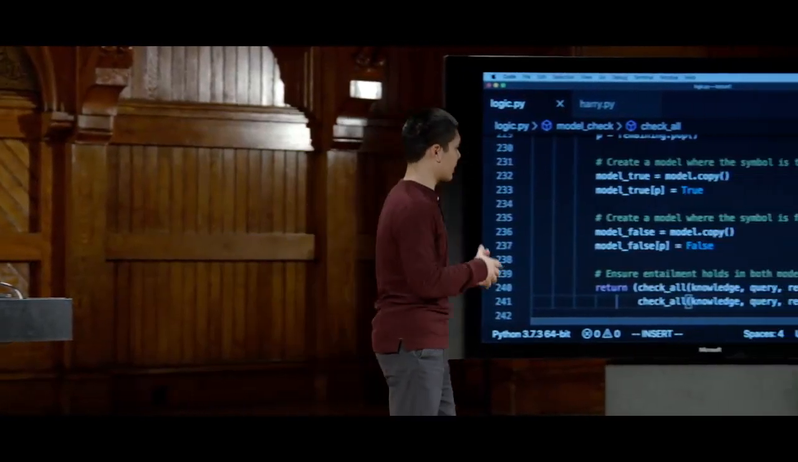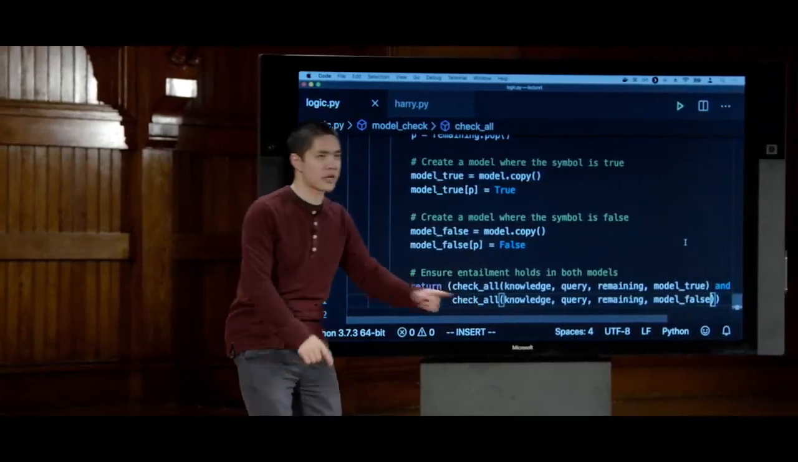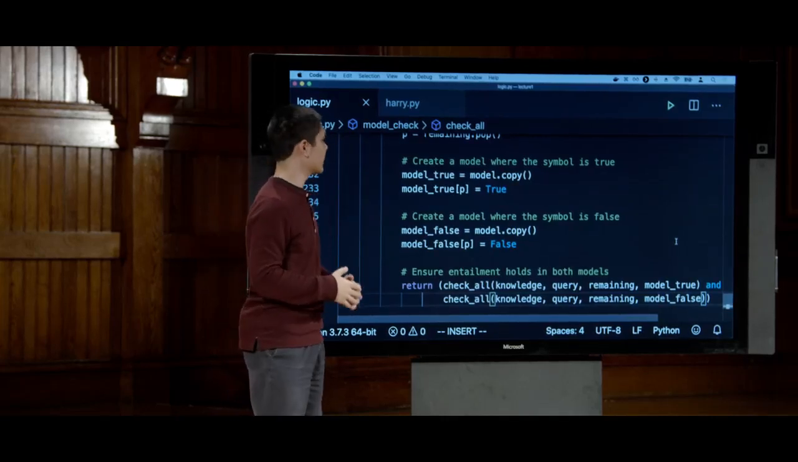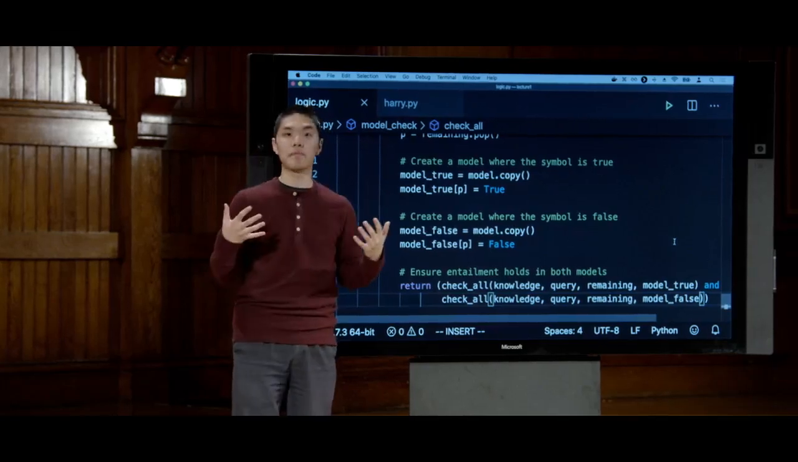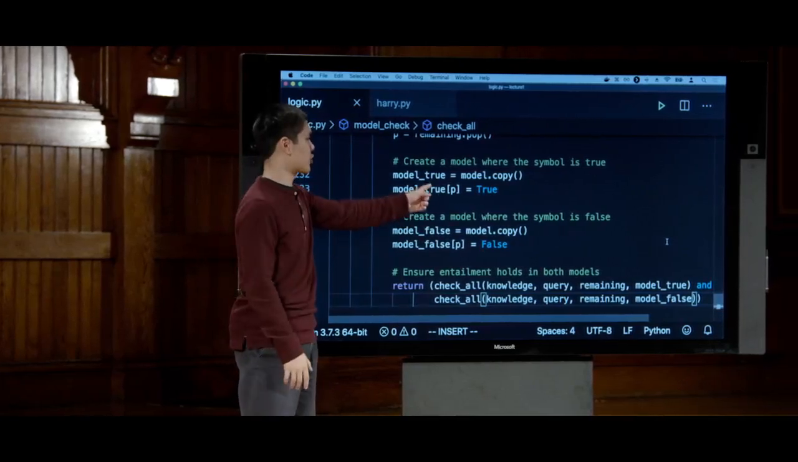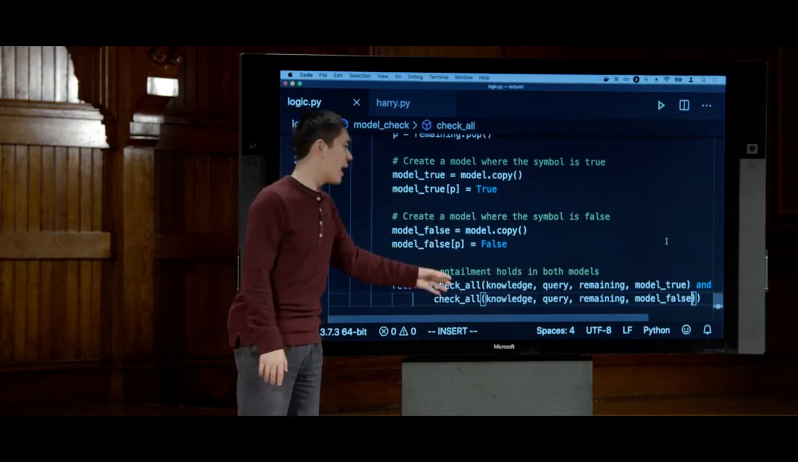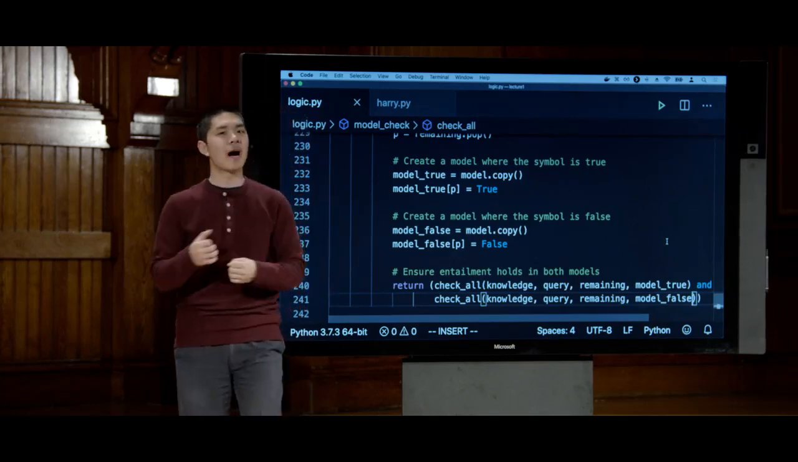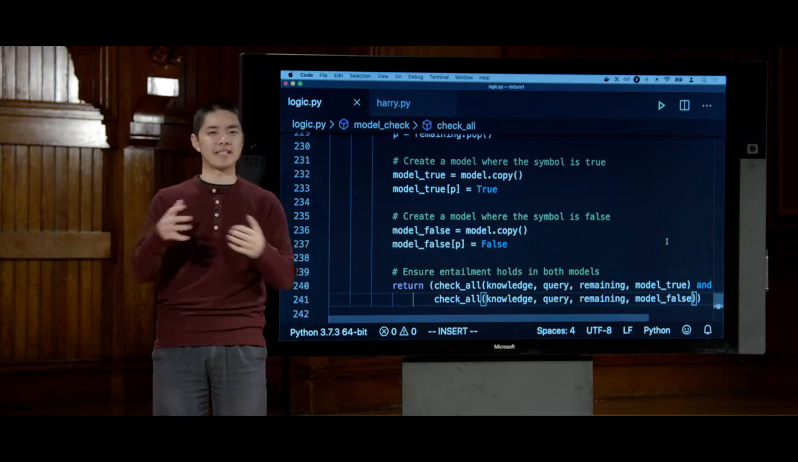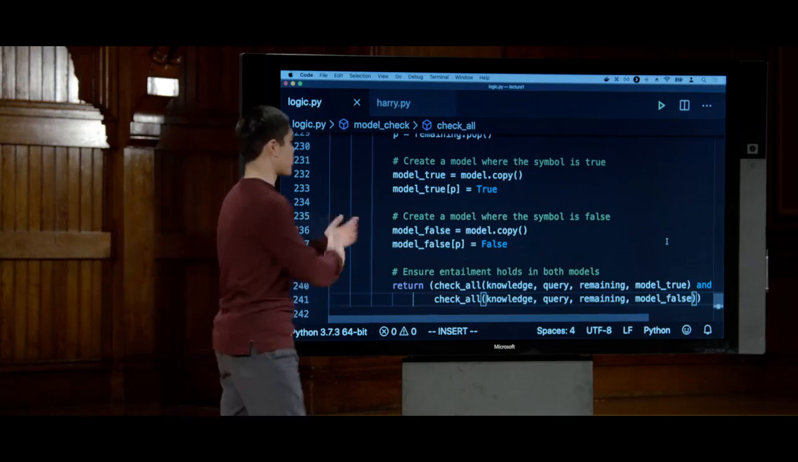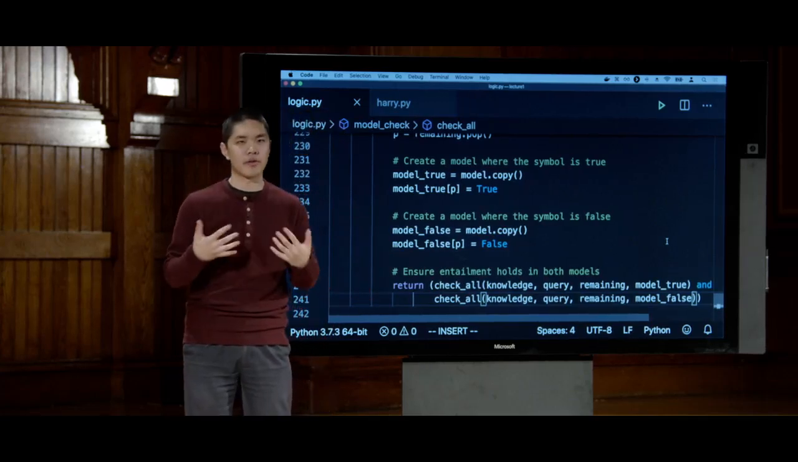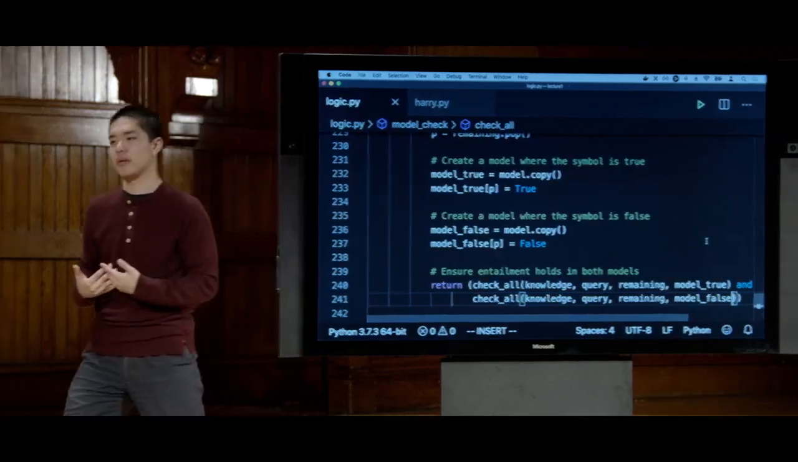But in effect, what it's doing is recursively calling this check all function again and again and again. And on every level of the recursion, we're saying, let's pick a new symbol that we haven't yet assigned, assign it to true, and assign it to false, and then check to make sure that the entailment holds in both cases. Because ultimately, I need to check every possible world. I need to take every combination of symbols and try every combination of true and false in order to figure out whether the entailment relation actually holds. So that function we've written for you.